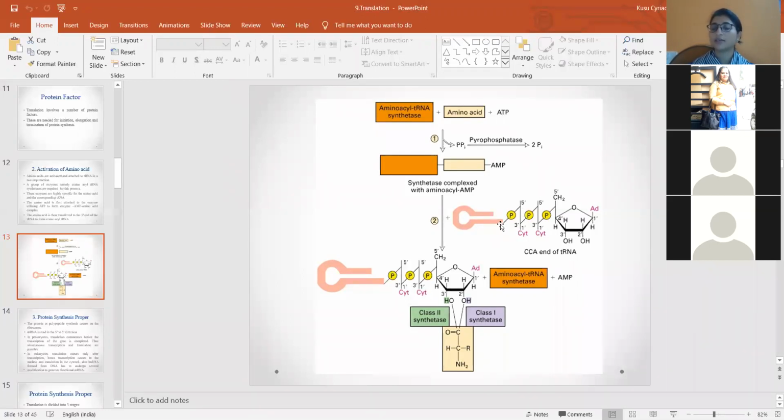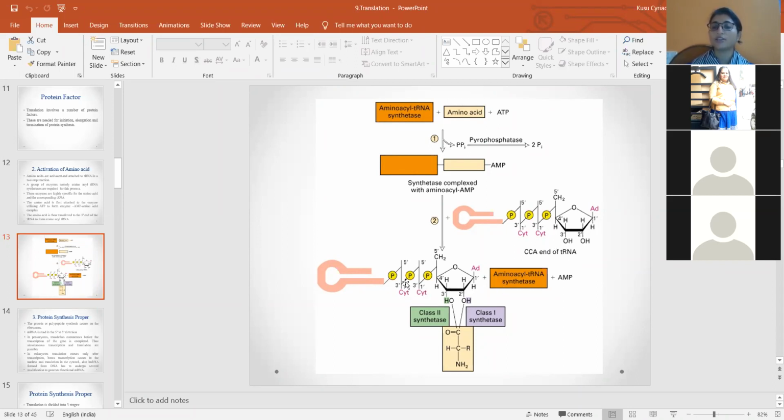You can see this end of the tRNA is the 3' end, which has the specific CCA sequence: cytosine, cytosine, and adenine. So this is the CCA end of the tRNA.